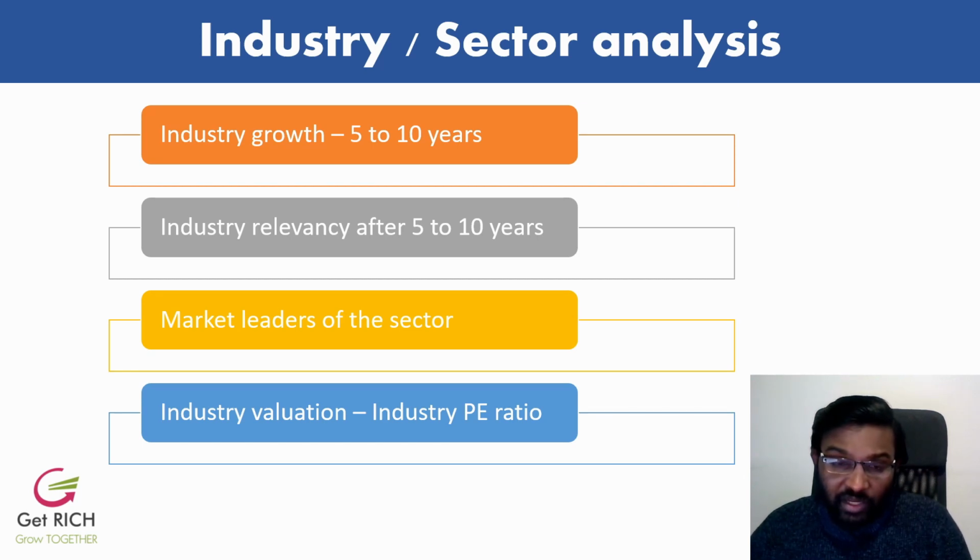Another example would be automotive companies or auto ancillaries whose businesses will be affected by the advent of electric cars. For sure, in the next 10 to 15 years, more and more electric cars are going to be on the roads. So what is going to happen to these automobile companies or auto ancillaries whose businesses will be affected?